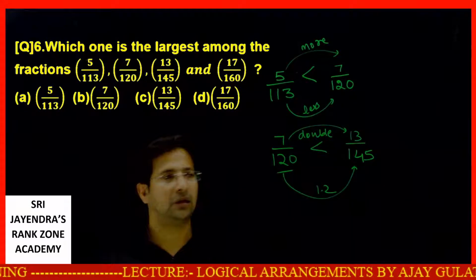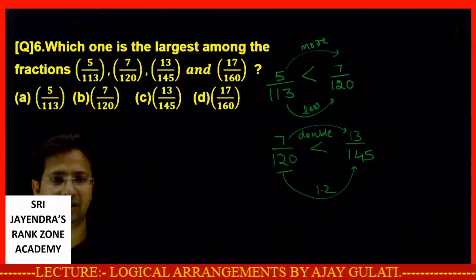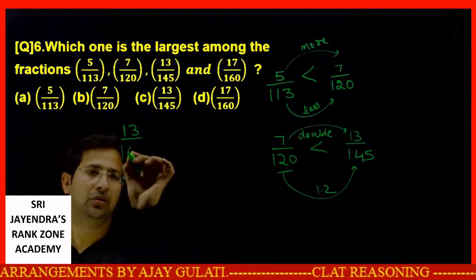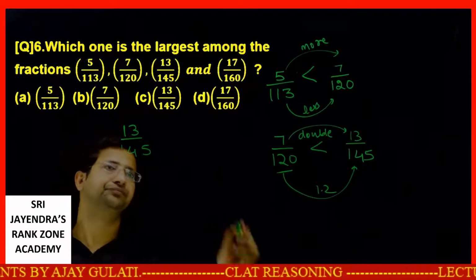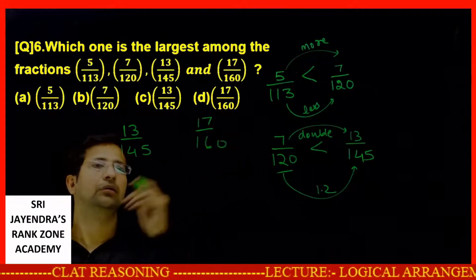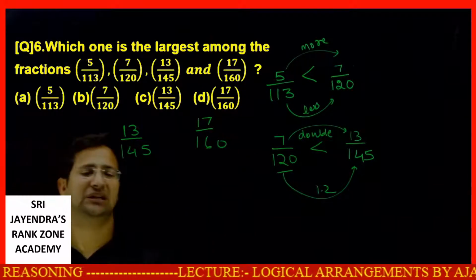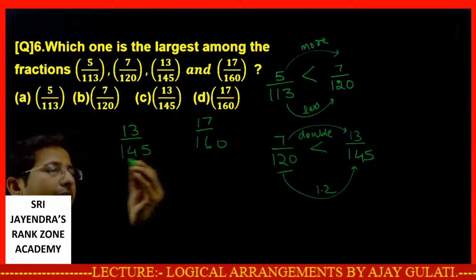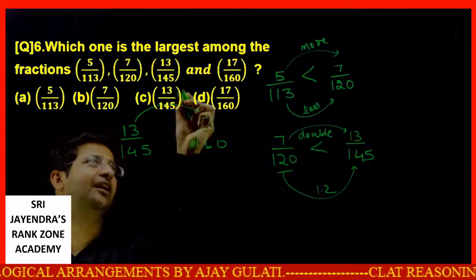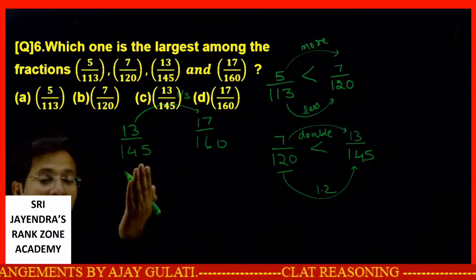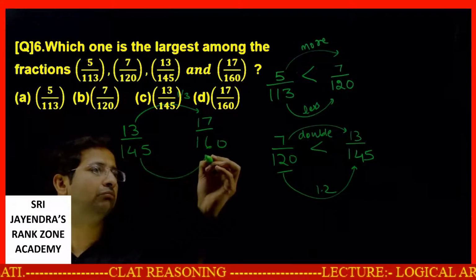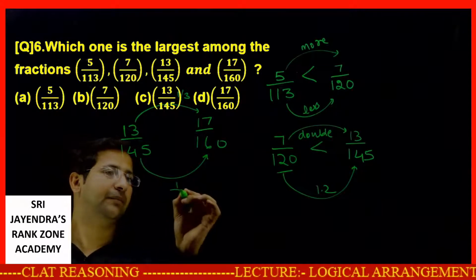Okay. The last thing, I have some space here, I'll utilize over here. 13 over 145, 17 over 160. Look, this is near about 1/3. 4 extra, so near about 1/3 extra. Okay, what is 1 by 9 of 144? 14. So this is like 14 more. Getting it? This is 1 by 9.